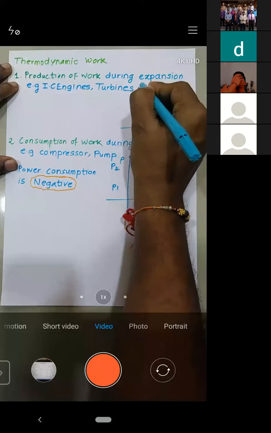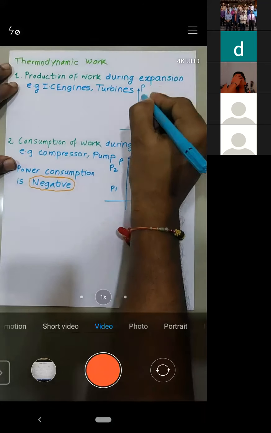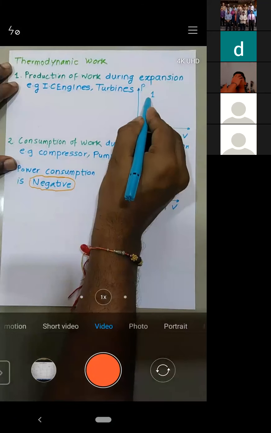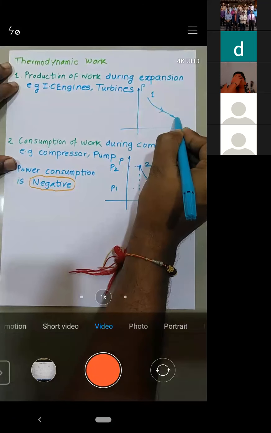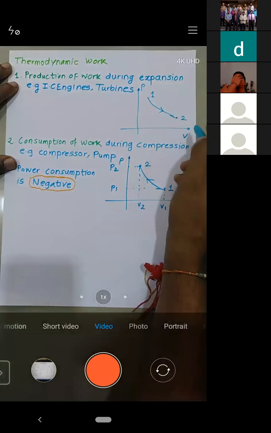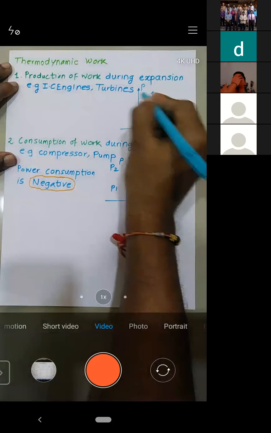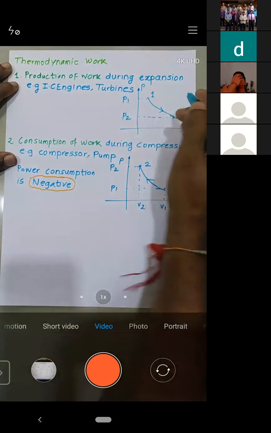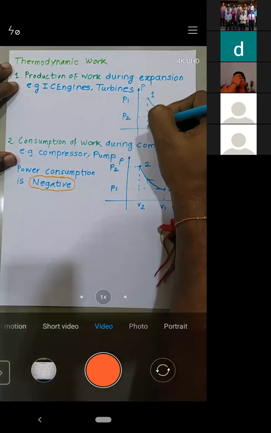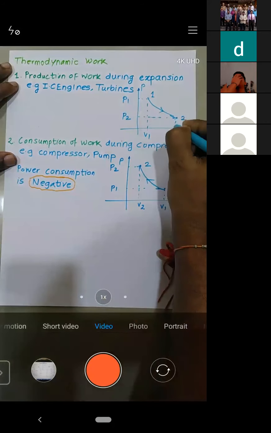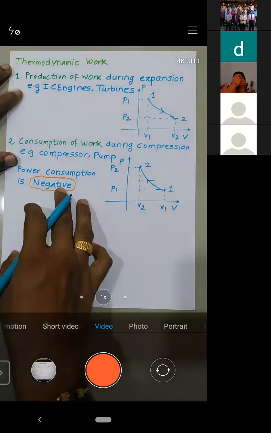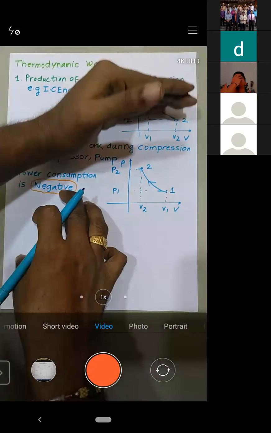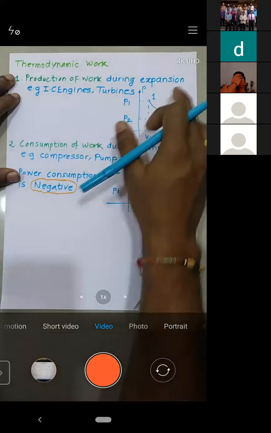So if this is the PV diagram, and this is point number 1, the initial state, now I will expand like this, right? What is expansion? Pressure decreases, volume increases, right? Your initial pressure was P1, your final pressure is P2, so the pressure decreased. What about volume? Volume increased. Initially it was V1, now it is V2.